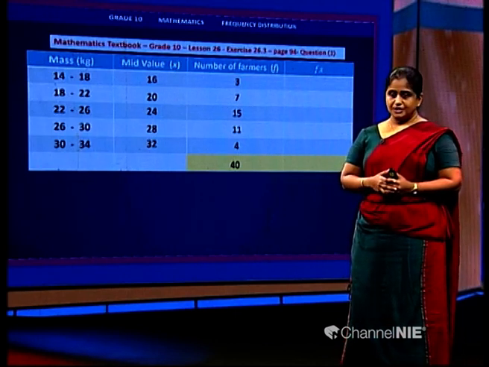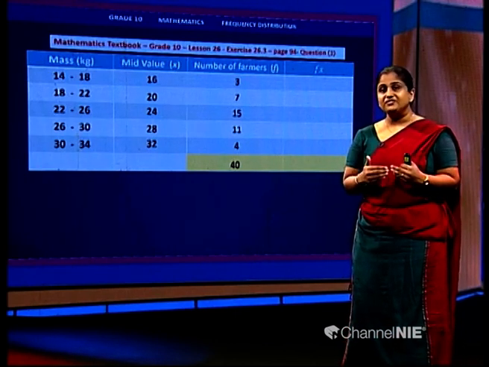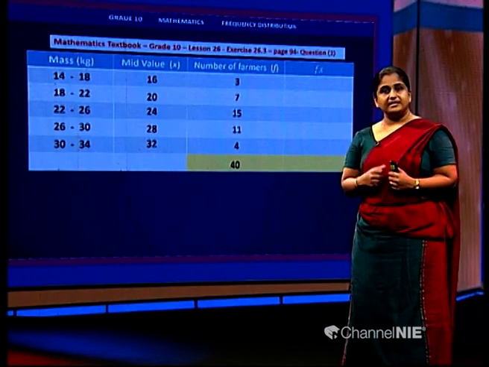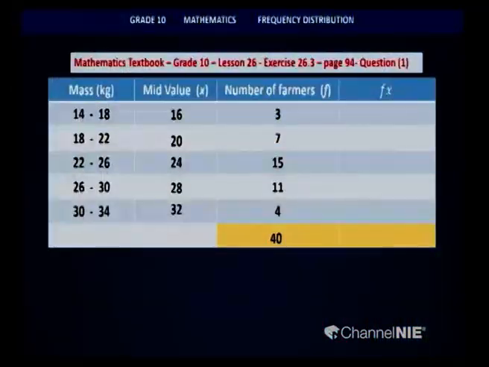For the calculation of the mean, you know that we need to find the sum of the fx column. So children, let us work out the fx column. In the fx column, we multiply the frequencies and the mid values of the class intervals. When you look at the table, the mid value of the first class interval is 16 and the frequency is 3. Let us multiply this. The answer is 48.